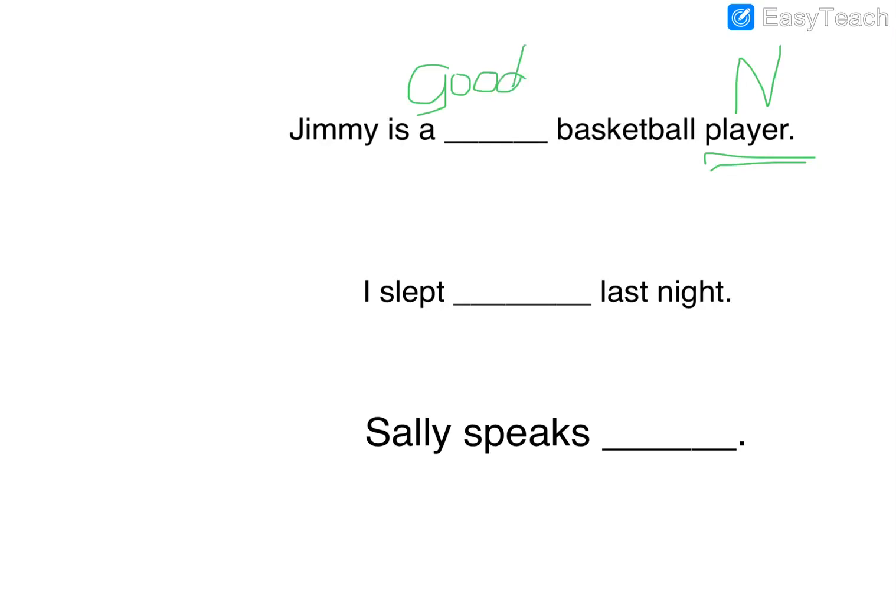Our next sentence, I slept blank last night. So in this sentence, we are talking about how you slept. So is slept a noun? Is it a person, place, or thing? Or is it a verb, which is an action? It is a verb. So you can physically do it. You can sleep. So we use good when we're talking about nouns and well when we're talking about verbs. So which would we put into this sentence? I slept good last night or I slept well last night? We would use well.